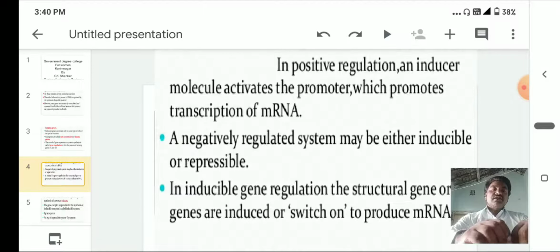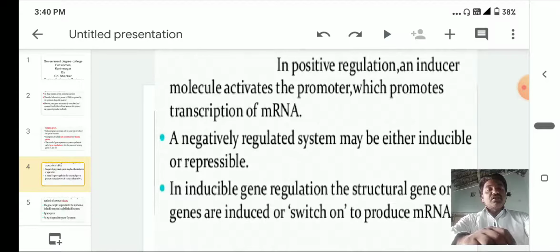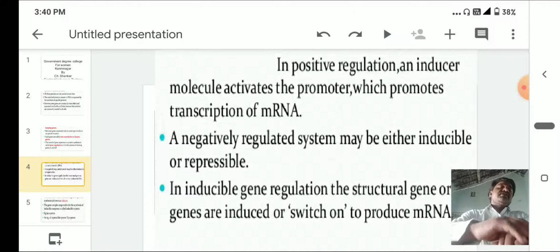In inducible gene regulation, the structural genes are induced or switched on to produce the mRNA. Especially in inducible genes, there are regulatory genes called the i gene. These regulatory genes produce the repressor protein.